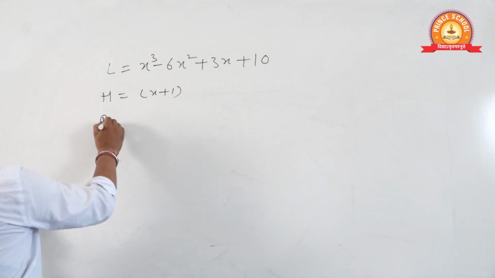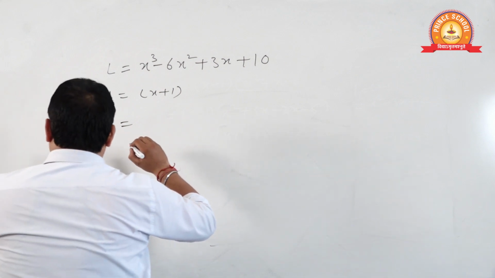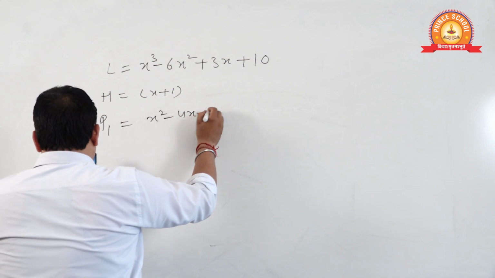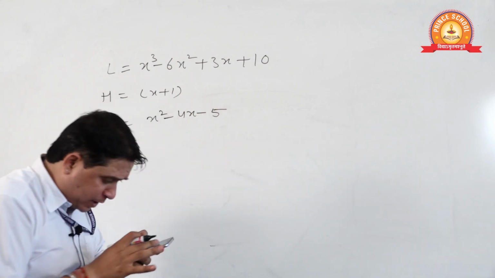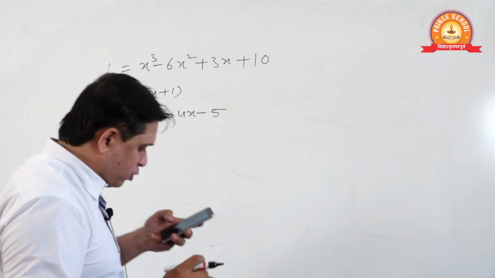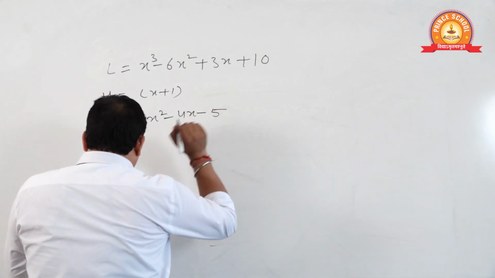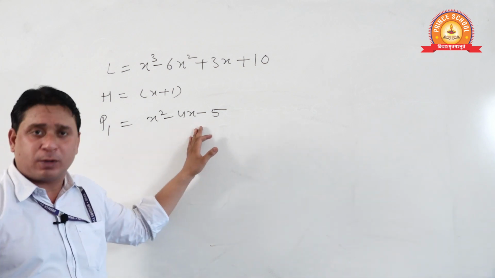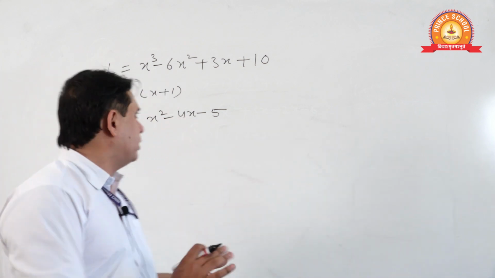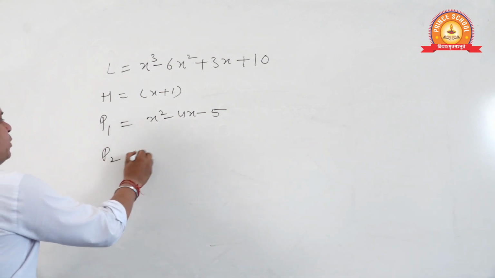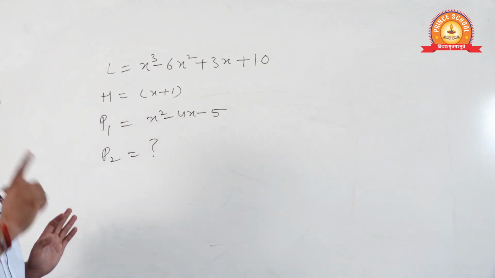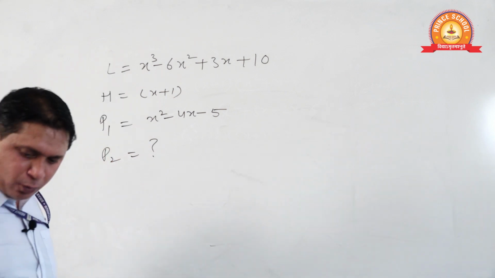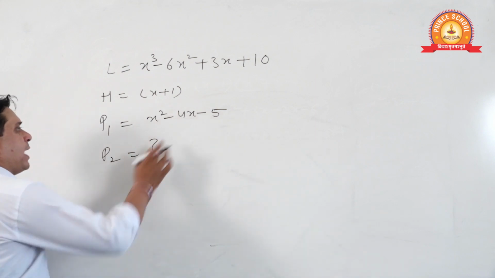Okay. Polynomial 1 is x square minus 4x minus 5 or plus 5. I could not understand. Something is fishy here. I don't know, plus or minus, whatever it is, don't worry. See, we have to find P2. We have to find P2 here. I think this plus is cut by the person who sent me, no? That's why I am taking minus here.